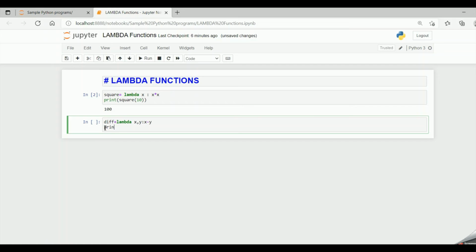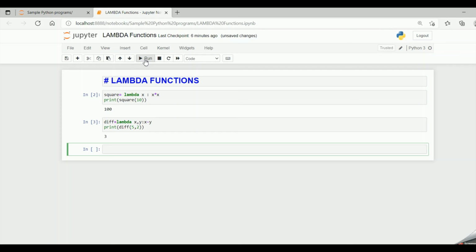Now I say print difference of 5 comma 2. I am passing two arguments, x is 5, y is 2. So it will perform 5 minus 2, which is equal to 3, and it will return to difference, and when I print my difference, I get the value 3. So this is how the lambda functions work in the Python programming language.